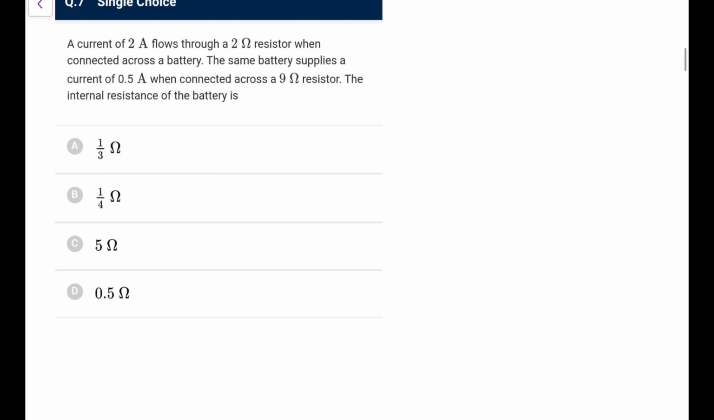Next, you have 2 ampere current flowing through a 2 ohm resistor when connected across a battery. The same battery supplies half an ampere when connected across a 9 ohm resistor. The internal resistance is, so let's say 2 ampere would be E upon small r plus 2. 0.5 is equal to E upon small r plus 9. Divide both. The 2 upon 0.5 is 4.